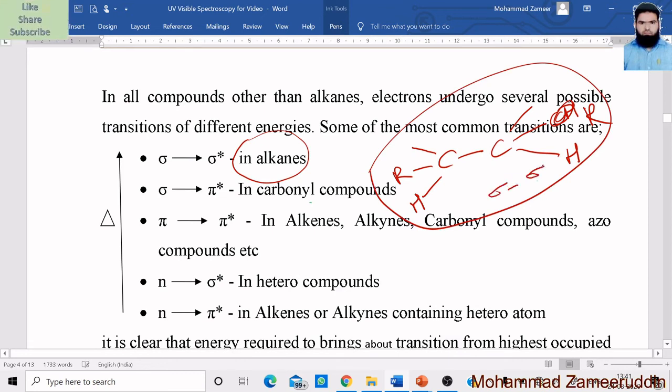Why? Because there is no pi orbital and no n non-bonding orbital either. That's why in alkanes the only possible transition is sigma to sigma asterisk. So we can say that the electronic transition of alkanes requires more energy, or a wavelength with high energy. Now second,